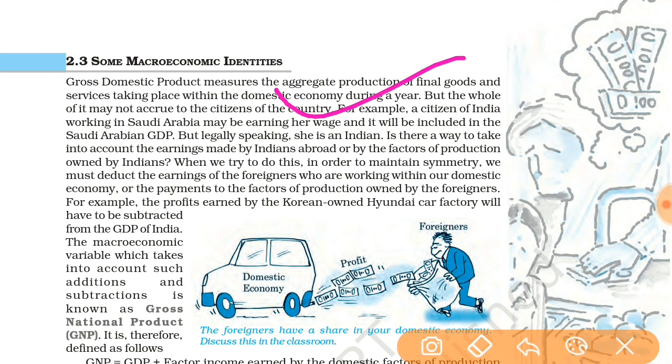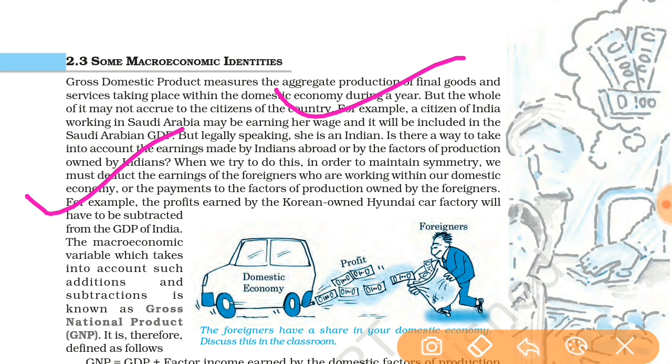So what does this mean? When a person is working abroad, his or her income is included in our GDP. And on the other hand, if some foreigner is working here in India, then the income earned by that foreigner is excluded from our GDP. The example given is that the profit earned by the Korean-owned Hyundai car factory will have to be subtracted from the GDP of India.